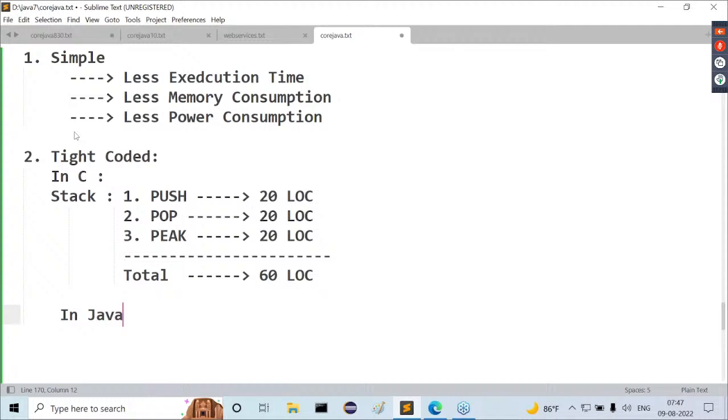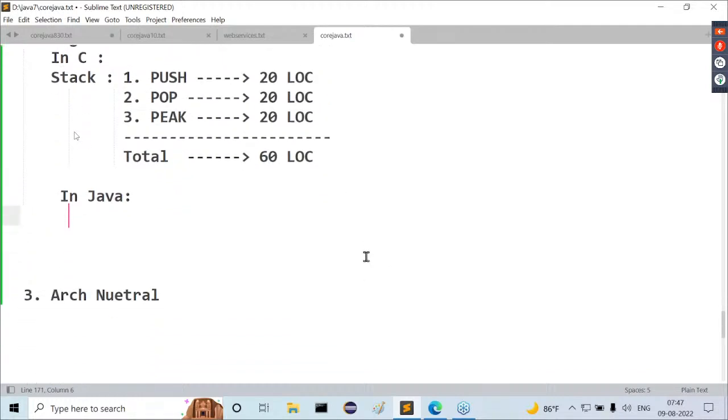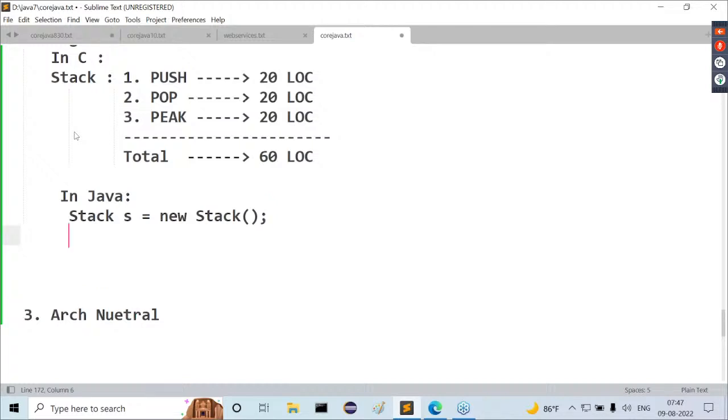In Java, if you want to perform the same stack operations, what do we have to do? Observe carefully. Stack is a predefined class in Java. It's already a predefined component. In C, it is not a predefined component; we have to prepare it either by using arrays or something else. But in Java, stack is a predefined class. So Stack s = new Stack(); just we created an object for stack. Then s.push(some element).